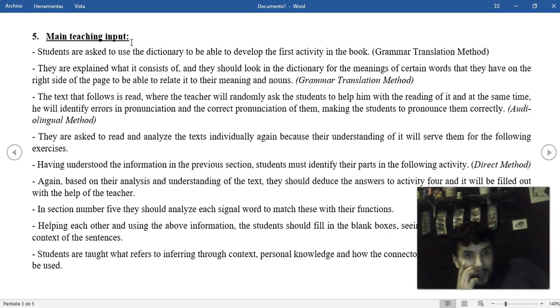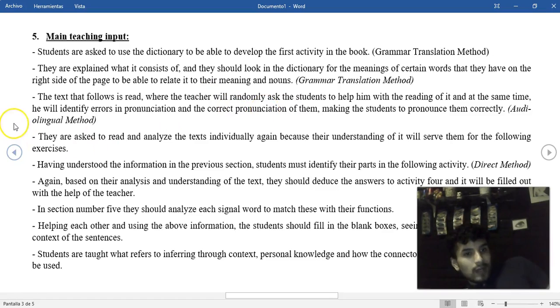They are asked to read and analyze the text individually. Then the text that follows is read, where the teacher will randomly ask the students to help with the reading of it, and at the same time will identify words with incorrect pronunciation, making the students pronounce them correctly. I'm going to use the audiolingual method here because I have to correct the pronunciation and oral production of my students.